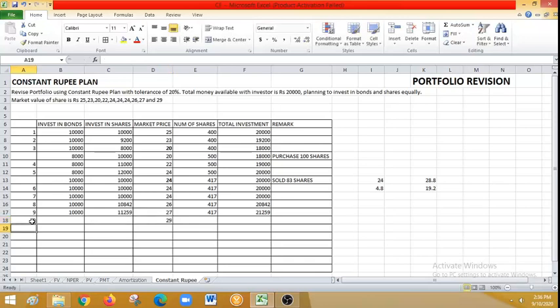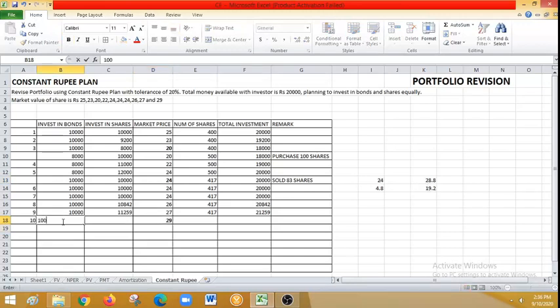You can see it is a trigger point. From 24, if it hits 28.8 or 19.2, I will make a revision. This is upward, this is downward. Now it is 29, so I need to make a revision.